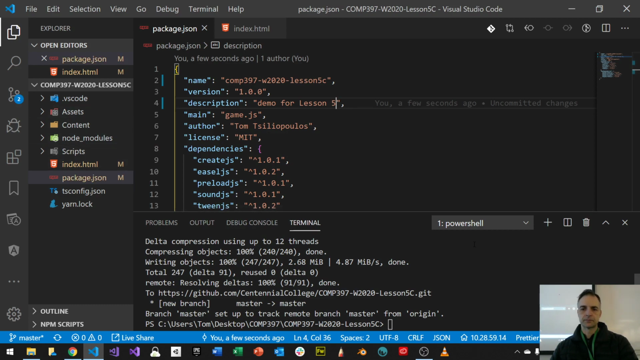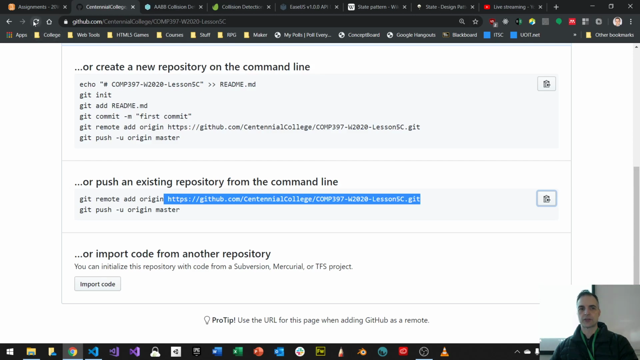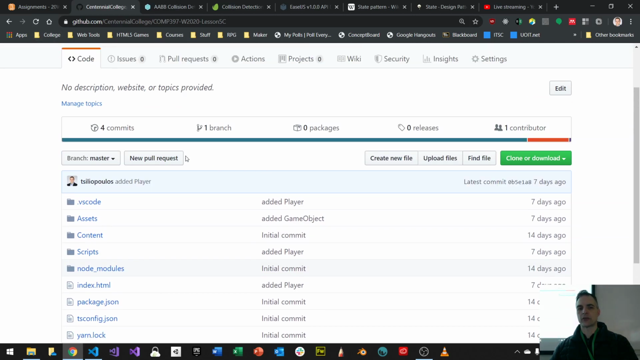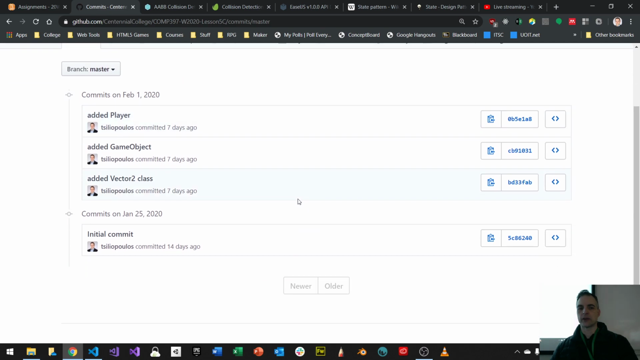That's cool. Now the next thing to do is, first of all, let's see if it's here. If I refresh, you can see that my repository is here. I have 4 commits. These are all from last week. So I added my initial commit, my vector2 class, which we worked hard on, my game object, my player. This week we're talking about finite state machines, and we're going to fix up our little collision manager class. We're going to do that today.